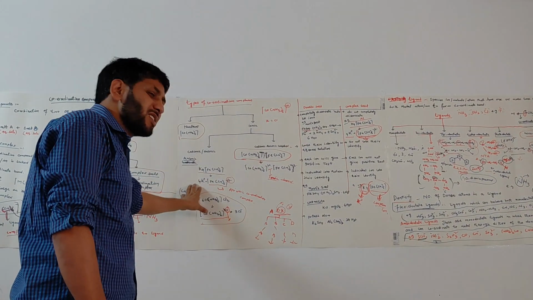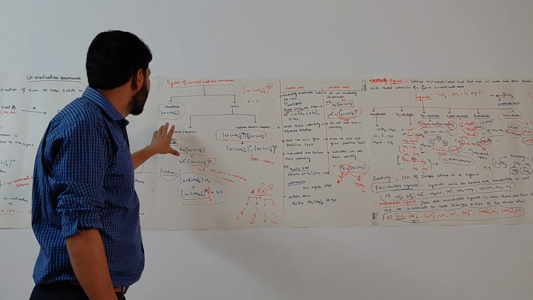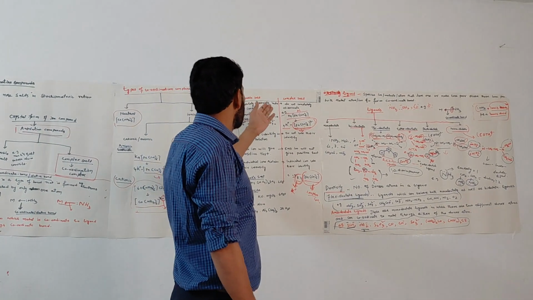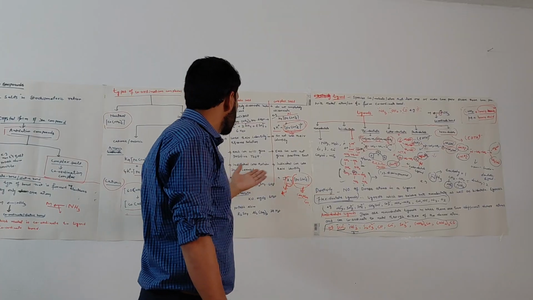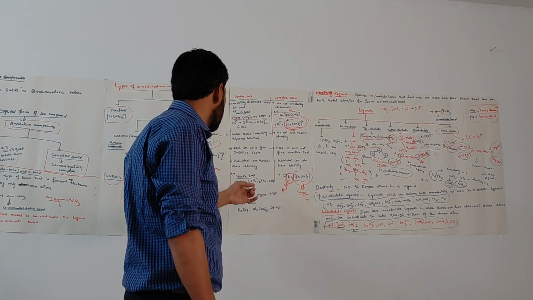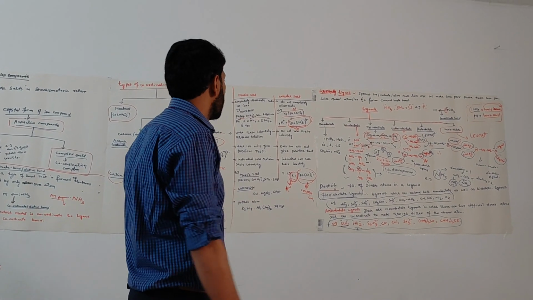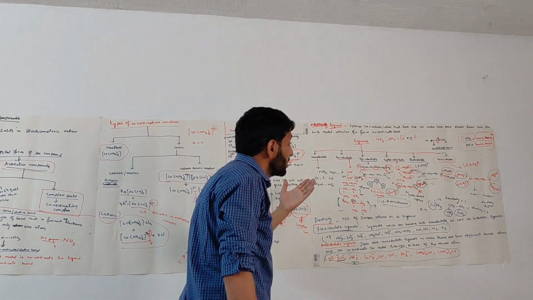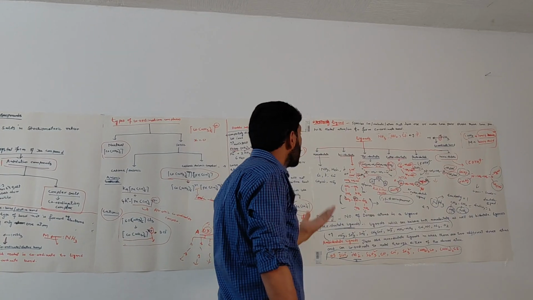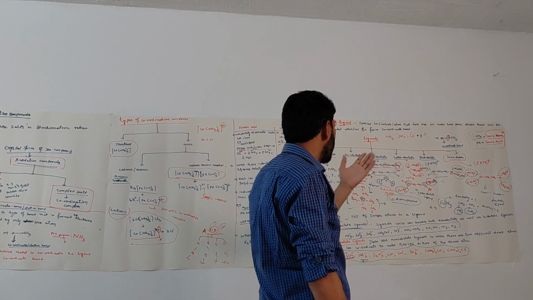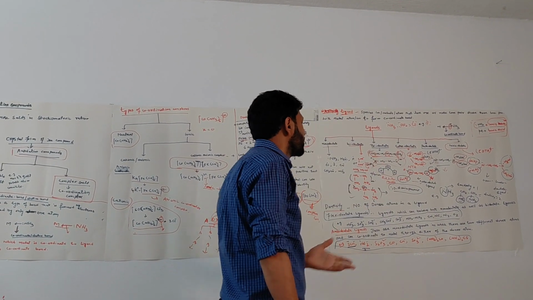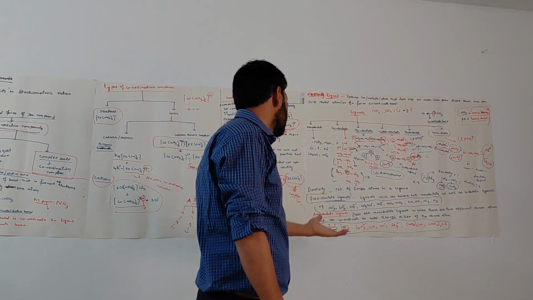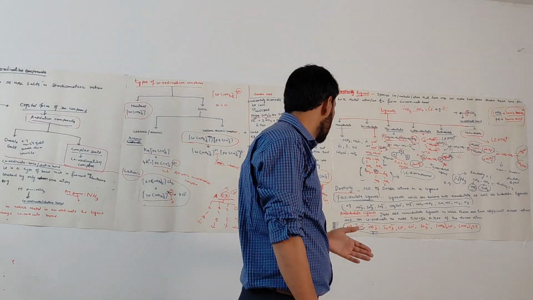We gave different examples to see which one is neutral, which one is ionic, or which one is cationic. Then we discussed double salts and complex salts, the difference between them, with examples Mohr's salt, carnallite, and potassium alum. After that we moved to the next concept, ligands, where we discussed different types of ligands. What are ligands? Monodentate, tridentate, hexadentate, all those types of ligands with examples.